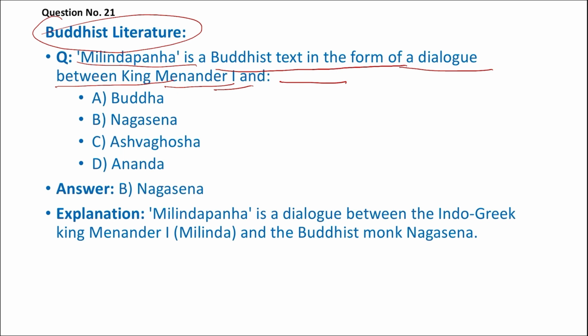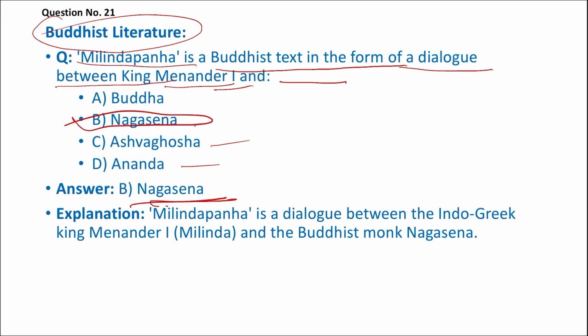Des. We have 4 options: A. Buddha, B. Nagasena, C. Asvaghosa, and D. Ananda. So this Milinda Panha is a Buddhist text in the form of dialogue between the king Menander I and Nagasena.